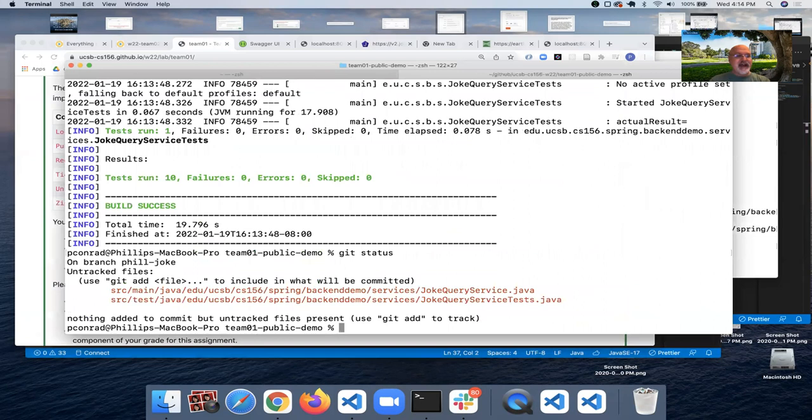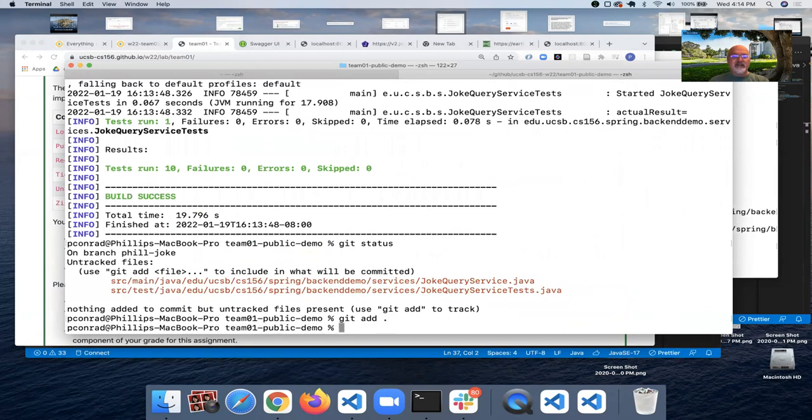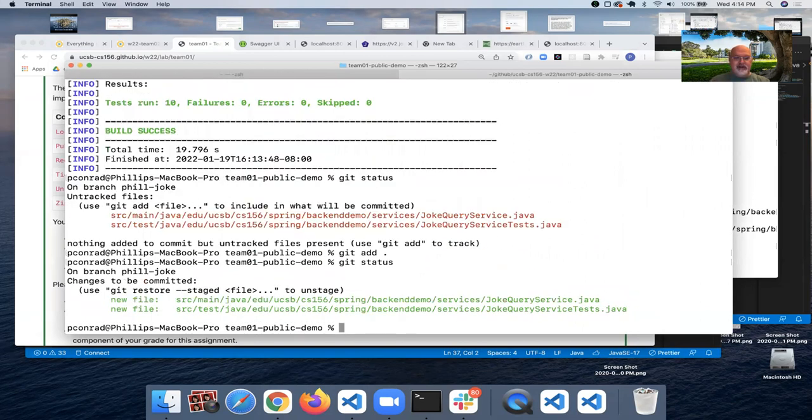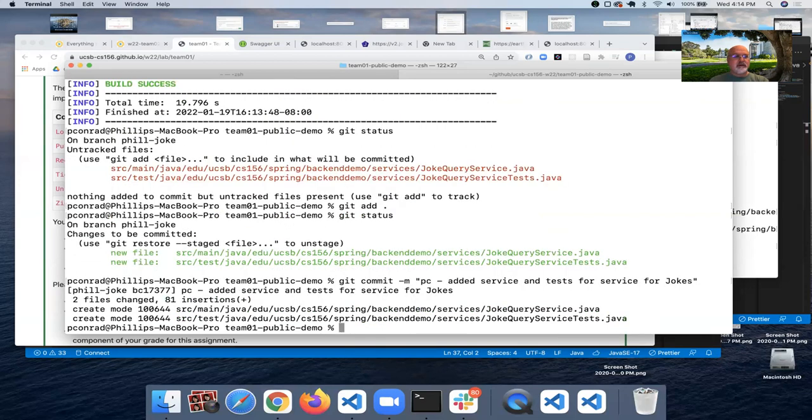So if I do a git status, you see I've got my joke query service, my joke query service tests. I'm going to do git add ., git status, and there are my files. And now I'll do a git commit -m "added service and tests for service for jokes". And then I will git push origin, and not main, but my branch, fill joke.